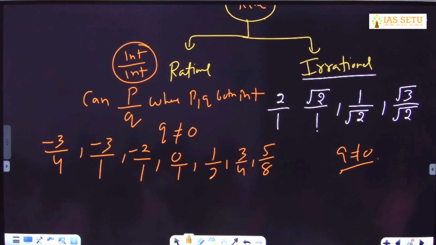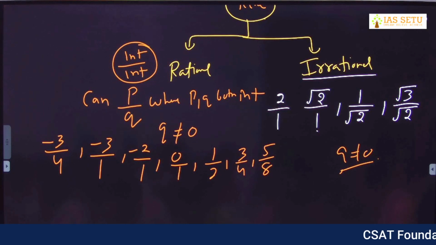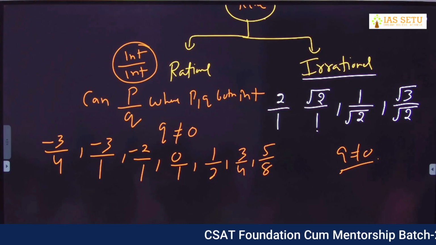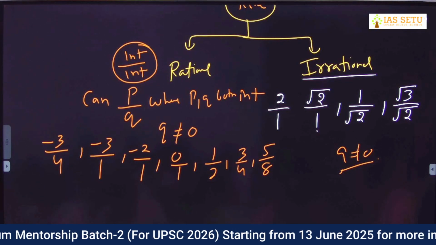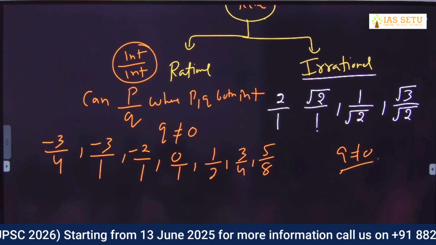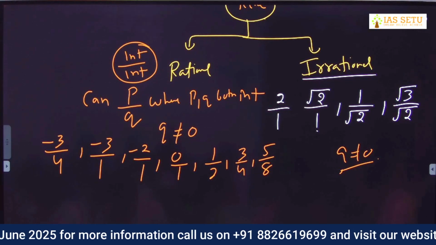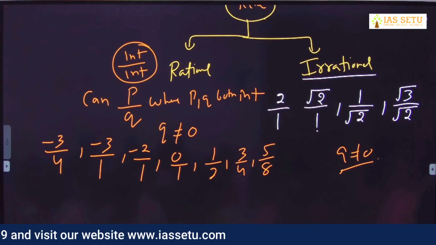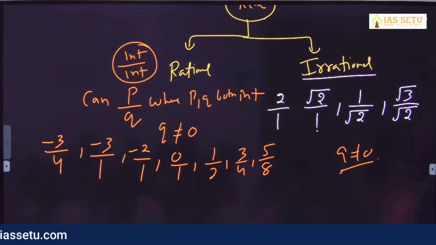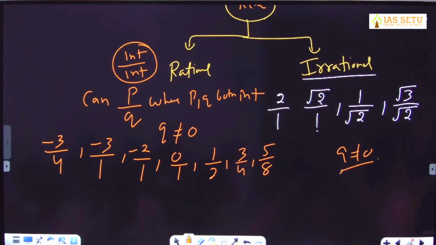Irrational numbers are in the form of either non-integer upon integer, or integer upon non-integer, or non-integer upon non-integer. Here also denominator cannot be 0.